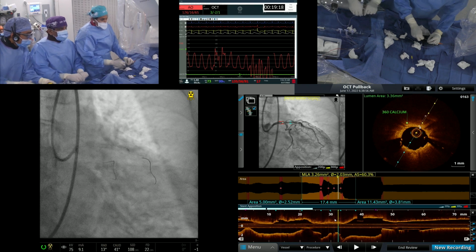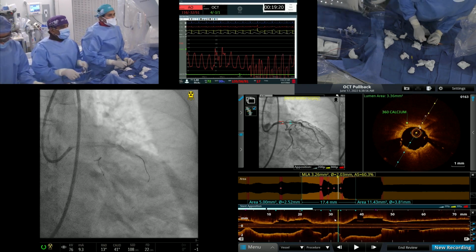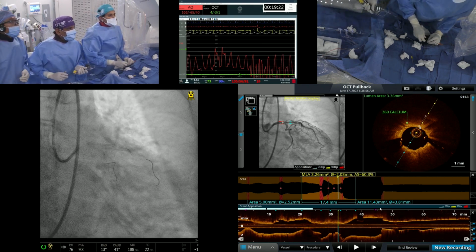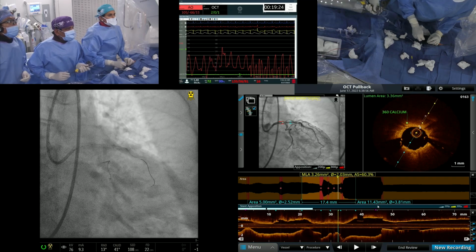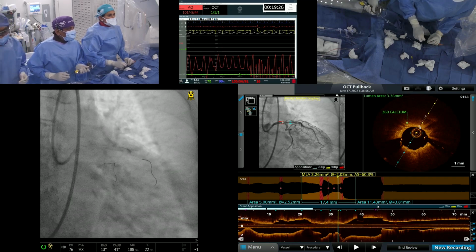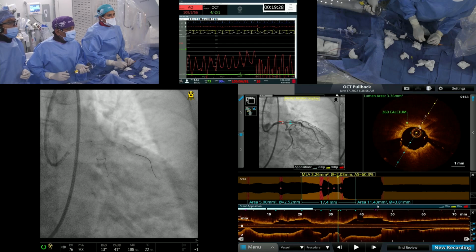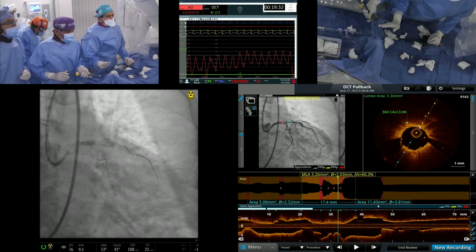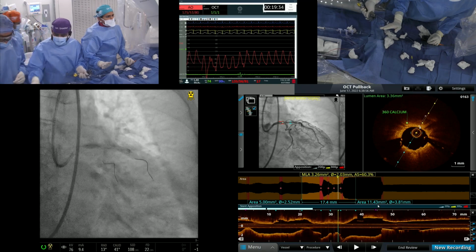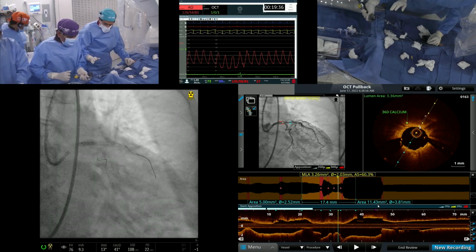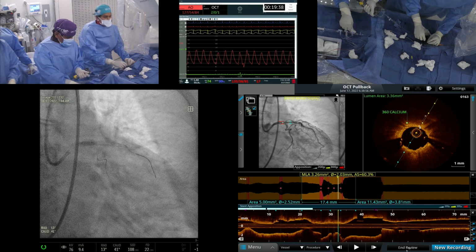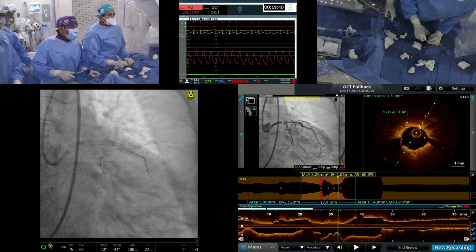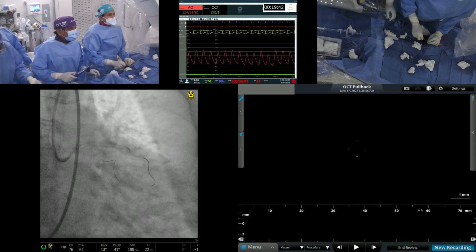Suppose there is a difficulty in exchange to a rota wire. What is the option? We do, in terms of upfront, if it's difficult to exchange, you're talking about free wiring from the outset, which I think in this lesion you probably could have free wired. Maybe a laser. There was a bit of difficulty. Oh yeah, you could use laser. We don't have it. Laser, you're absolutely right, laser would be a good option.